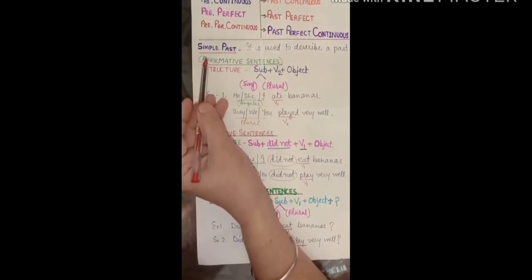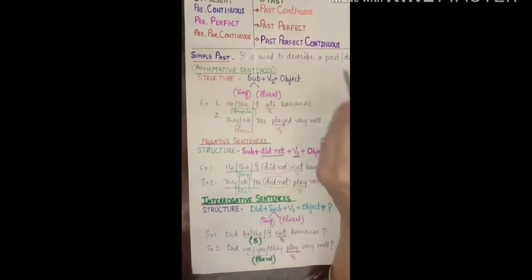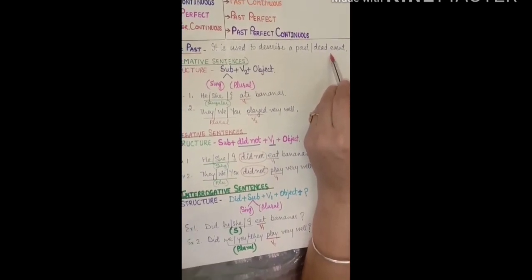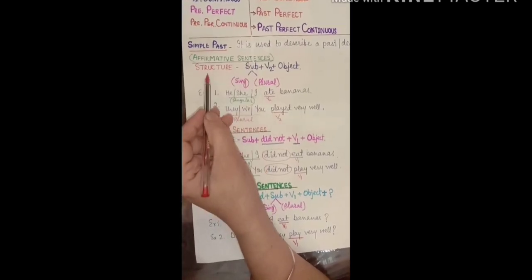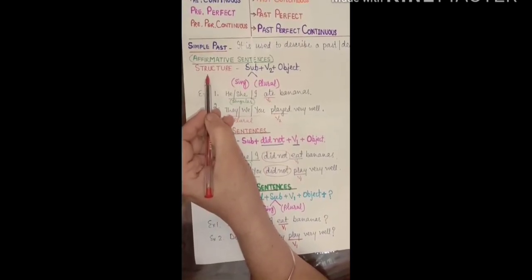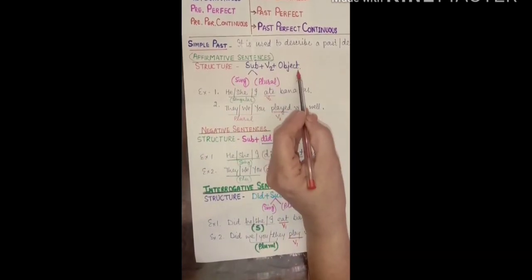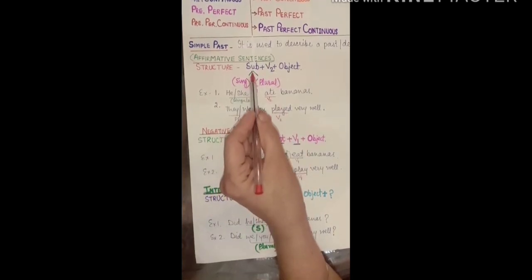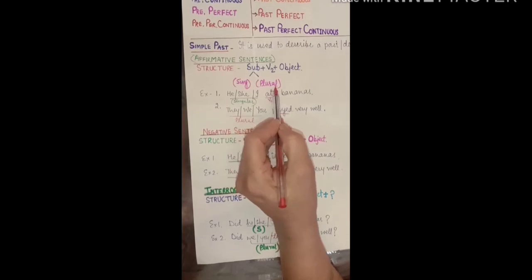First of all, we will study simple past. It is used to describe a past or dead event, an activity that has been finished. Affirmative sentences. The structure of affirmative sentences will be subject plus second form of verb and object. Second form of verb will be used with all kinds of subjects, whether singular or plural.